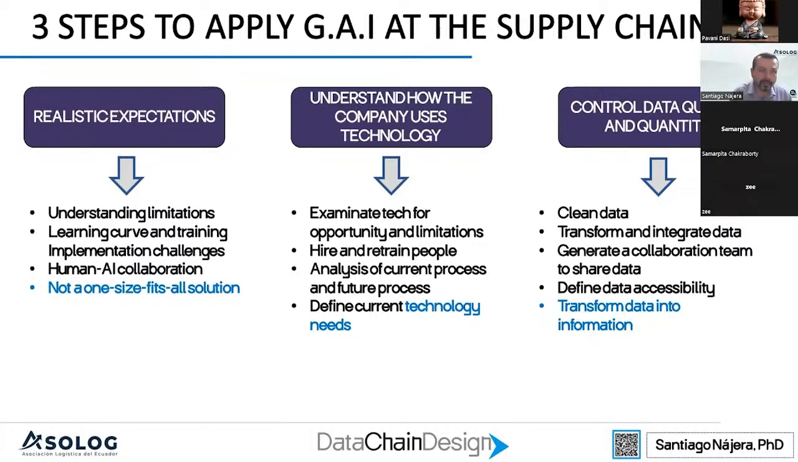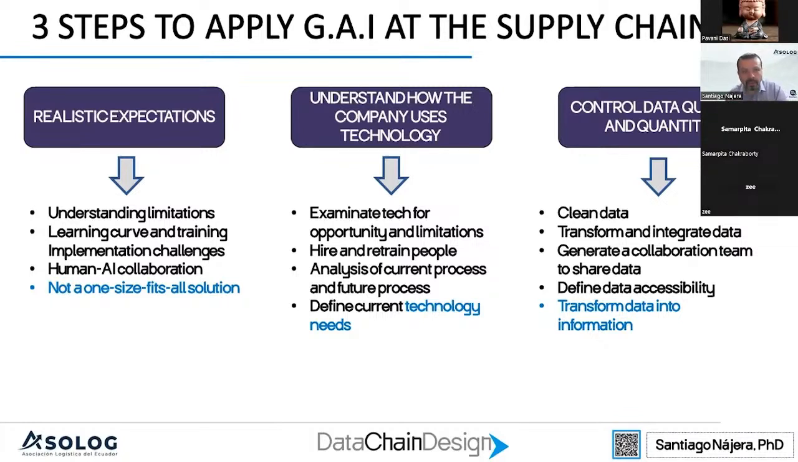We need to understand that the idea is not to replace, but instead to get this collaboration, human and AI collaboration, and that will help us to solve problems. And each company, each organization is different, so it's not a one-size-fits-all solution. For that reason, these new technologies will help us to improve and solve current problems, but we cannot just generate one system and apply it in all the countries.